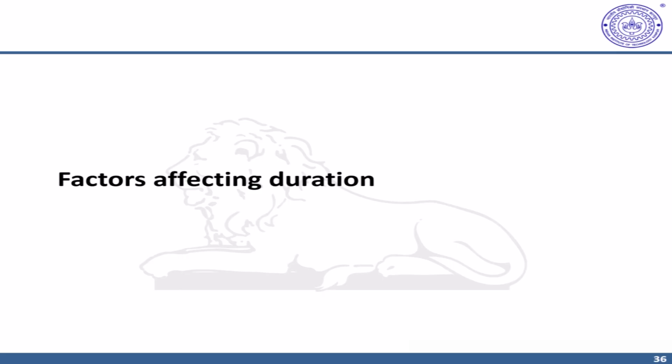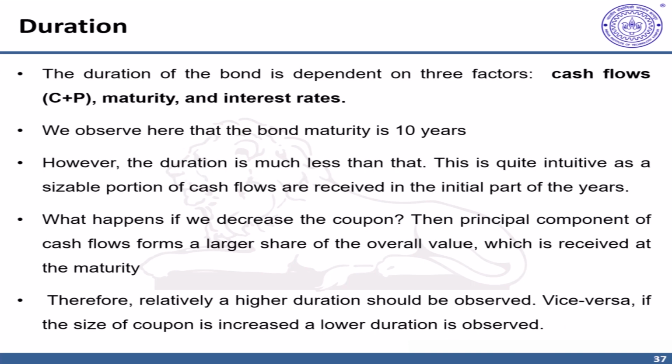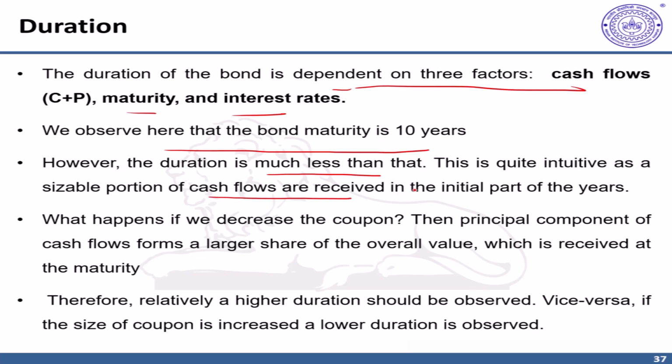In this video, we'll try to understand the factors affecting duration. The duration of a bond predominantly depends on three factors. One, nature of cash flow and their profile, maturity, and interest rates. Note that let's say this bond has a maturity of 10 years. However, the duration is much less than that. This is quite intuitive because a sizable portion of cash flows are received as a part of coupon in the initial years.